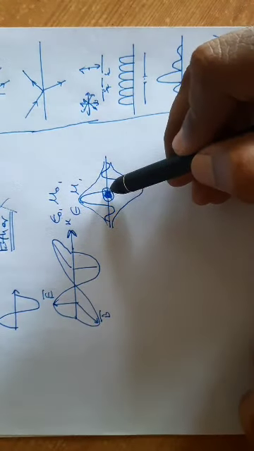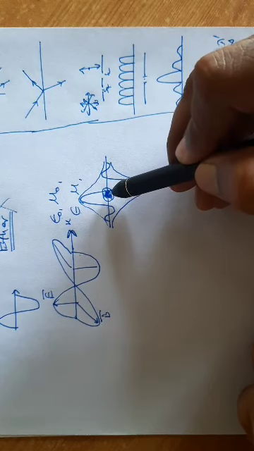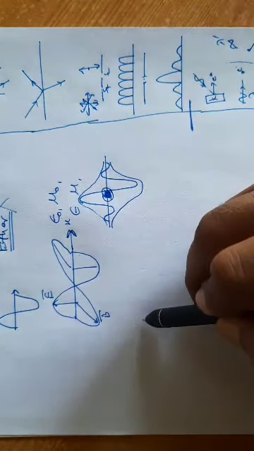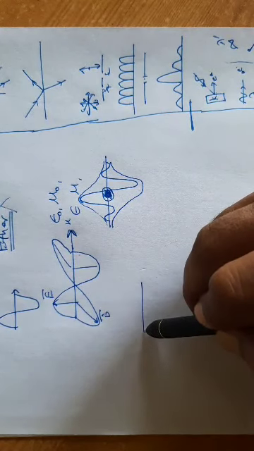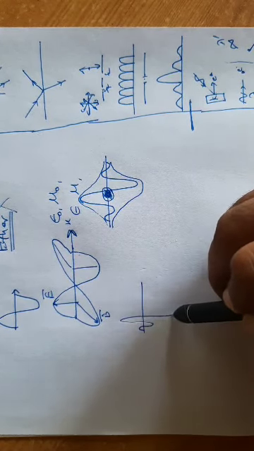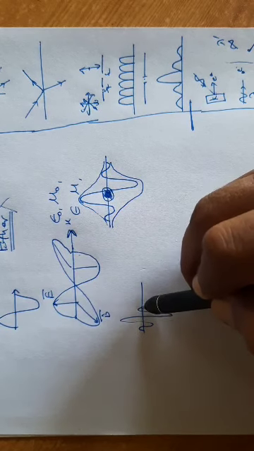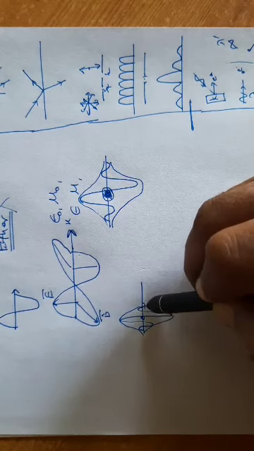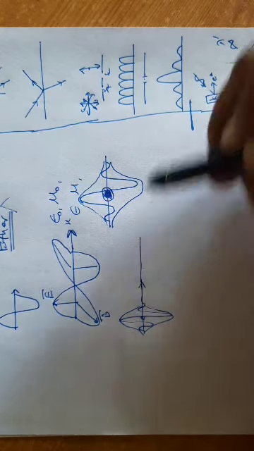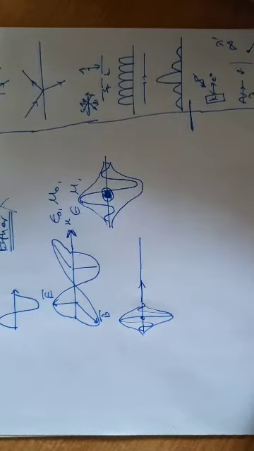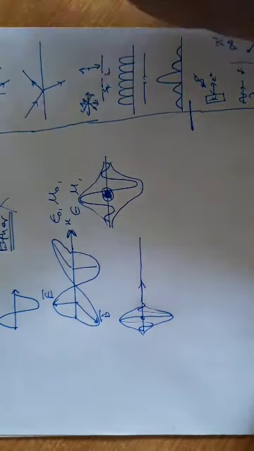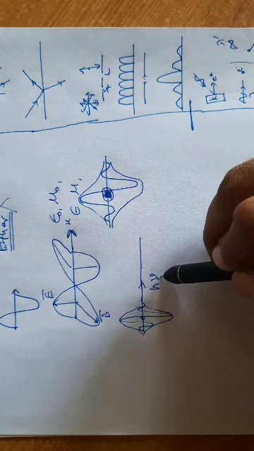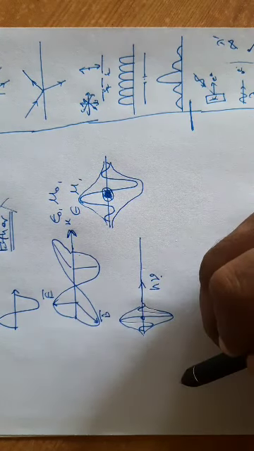Similarly, as there is a wave associated with particle, why not there is a particle associated with wave? Taking this into account, the Planck put forward a concept of wave group or the wave-like particle. This is a photon, which is a wave-like particle. It is not a pure particle. It is not a pure wave, but it is a wave-like particle which is called a photon, whose energy is h nu, where nu is the frequency of wave associated with it.